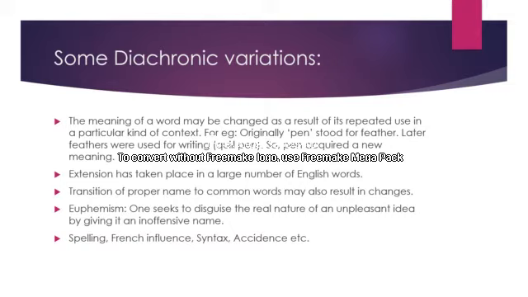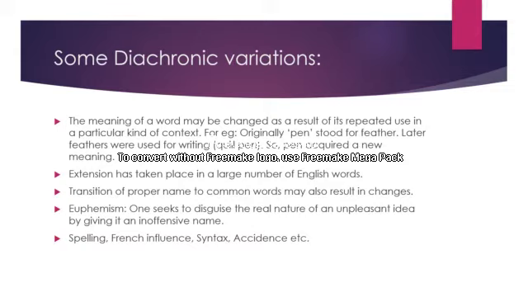The second point is extension. Extension has taken place in a large number of English words. For example, journey. Journey originally meant a day's walk or ride. And a journal was a periodical that appeared every day. Now, a journey may be a week's journey or a half-yearly journal. That is, extension has taken place in a large number of English words.